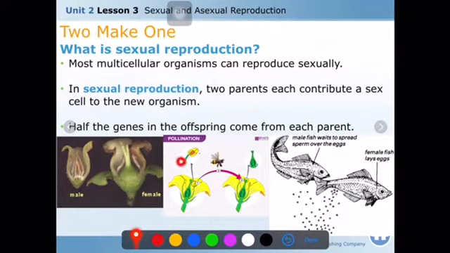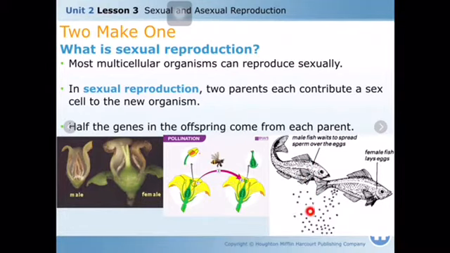As I explained to you, at the end of meiosis, the organism produces haploid cells, not diploid cells. Haploid cells have half the number of chromosomes. Half the number of chromosomes comes from this fish, half comes from this fish, and these two, egg and sperm, fuse each other, fertilize each other. After the fertilization, they produce a new baby, a new offspring.